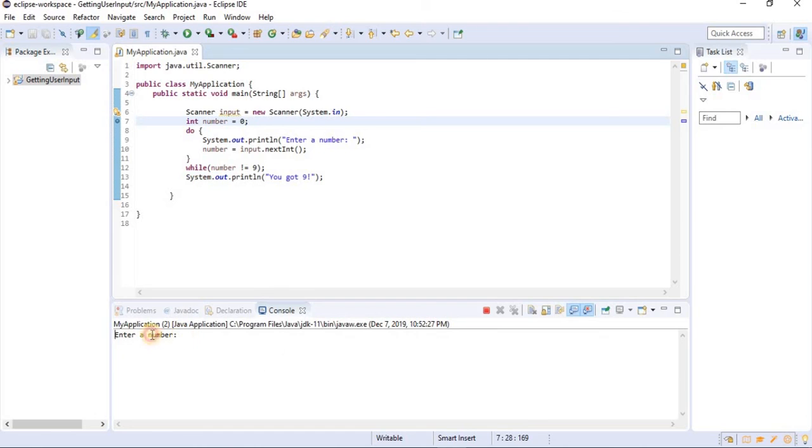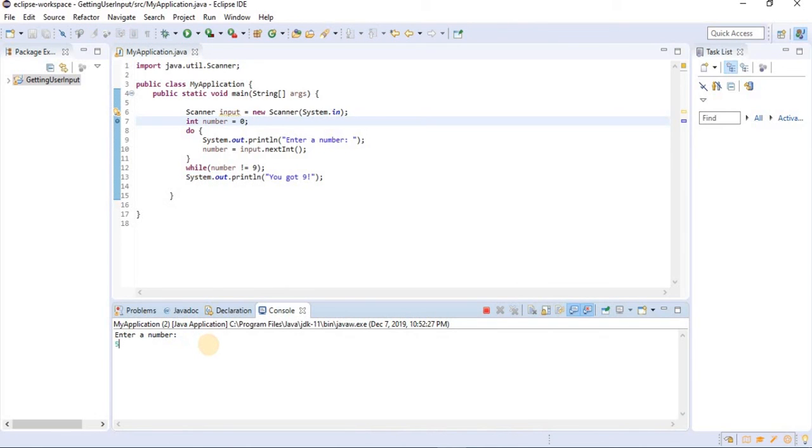And here we have enter a number. 5, enter. It will ask us again to enter a number. If we enter 7, it will ask us again. 1, it will ask us again. But if we enter 9, you got 9. So it works as expected.